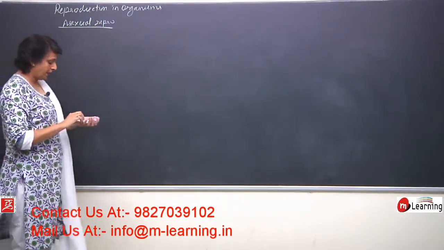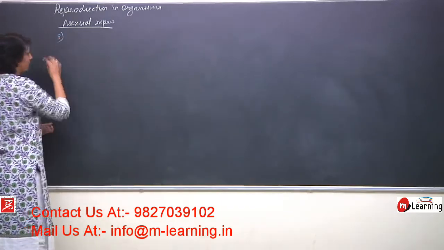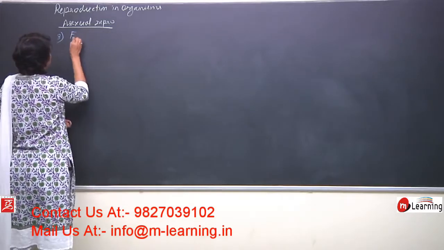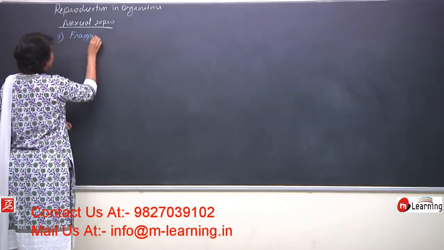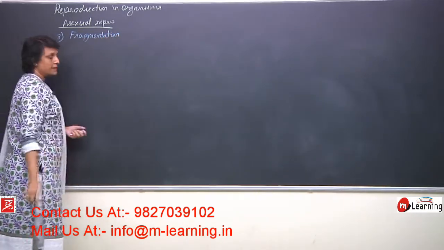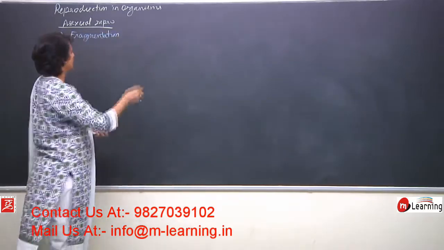The next method that we are going to discuss, this is the third one, is fragmentation. We will discuss two things simultaneously here, fragmentation and regeneration.